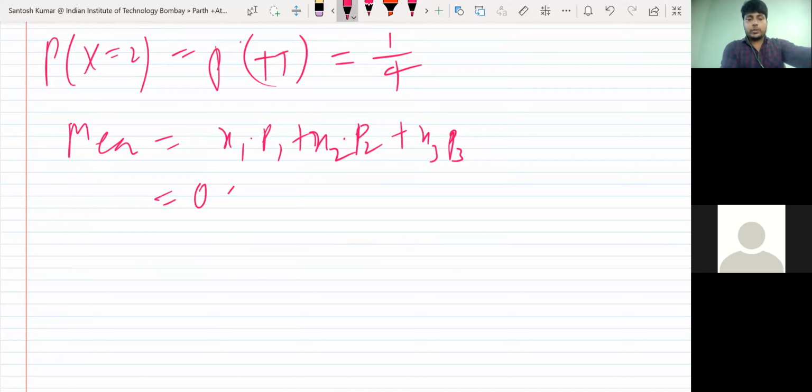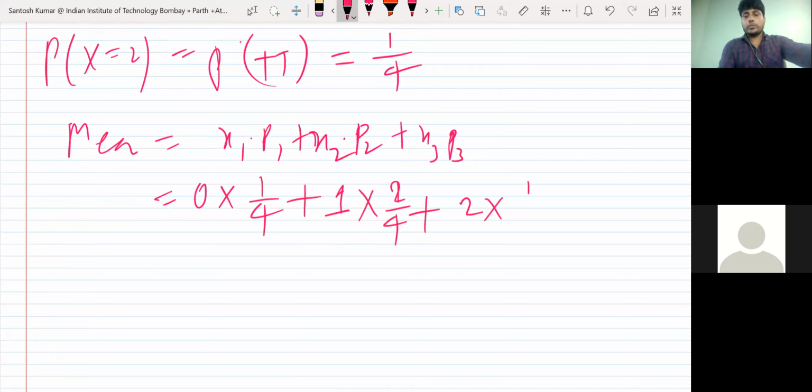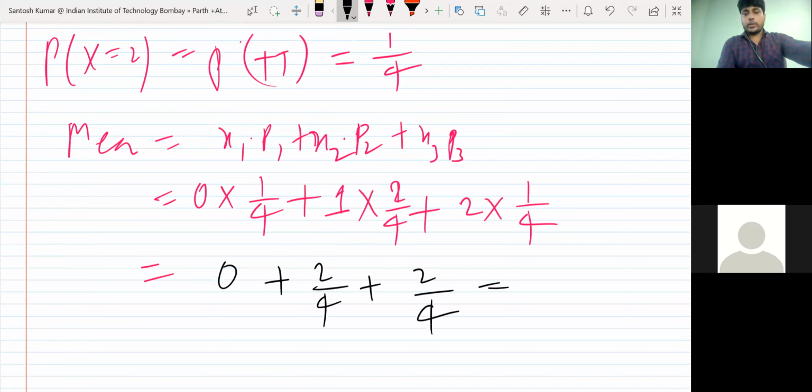When X is 0, the probability at 0 is 1 by 4. When X is 1, the probability at 1 is 2 by 4. When X is 2, the probability at 2 is 1 by 4. Now you just add it. 0 for this, then 2 by 4 plus 2 by 4, so 4 by 4 and that is 1.